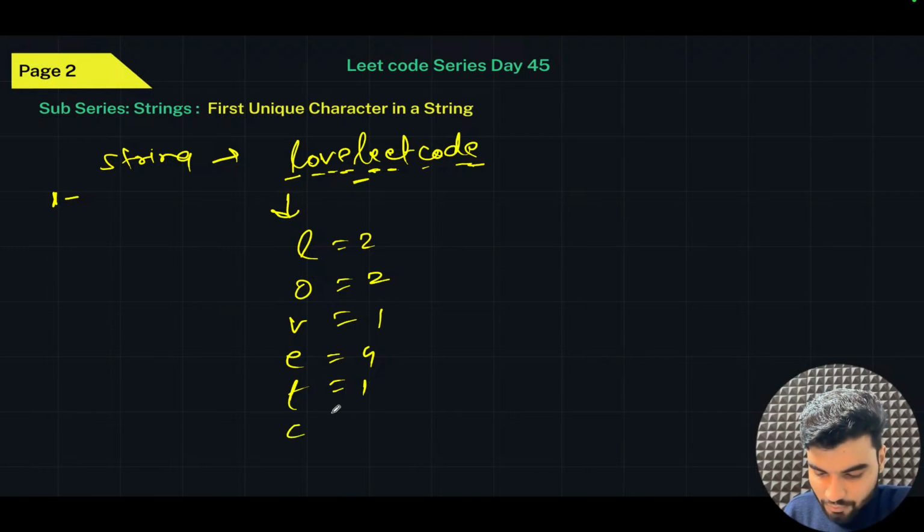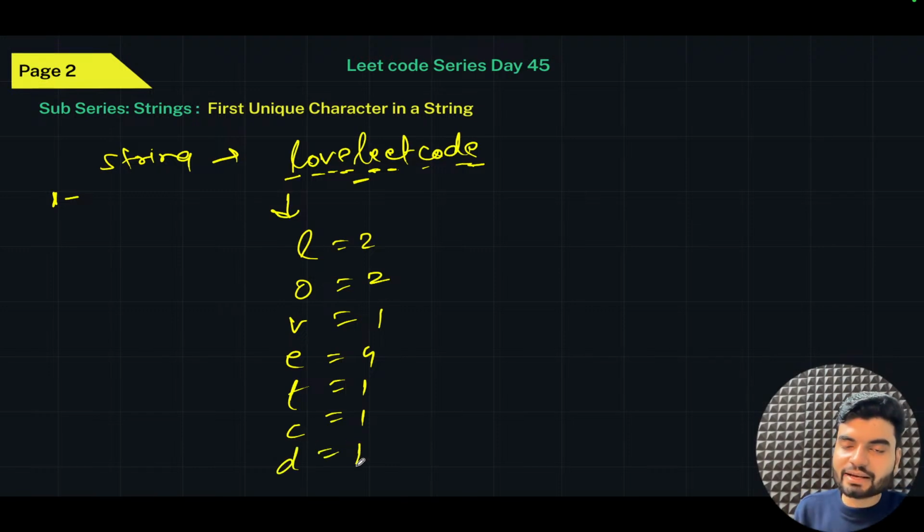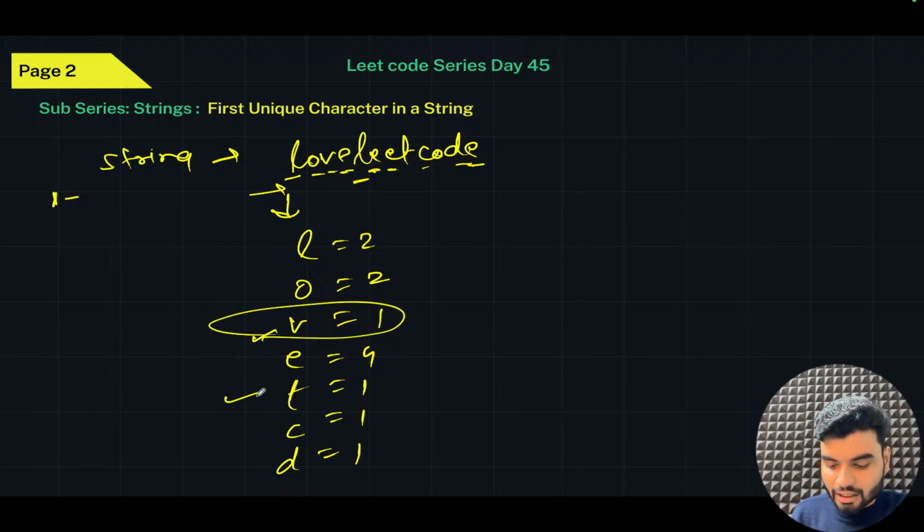Again C is another one, and again D is another one. But the thing is that you wanted to find the first unique character. So when you iterate this, you will get the first unique character, that is V only. These are also unique characters, but they are not the first unique characters.